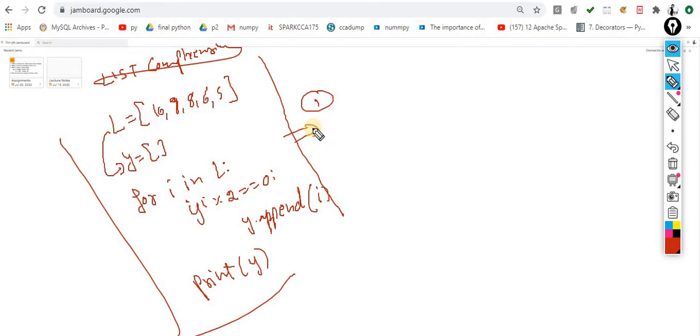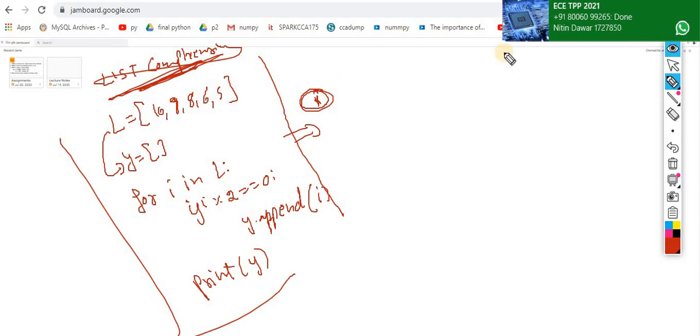When we started this session, in the very first day or maybe the second day, I explained to you guys, if you are very good in Python, the same thing which is done in 5 lines, you can perform in 1 line. Yes. Now I am showing you how you can perform the same thing in 1 line, with the help of list comprehension. That concept is called list comprehension.